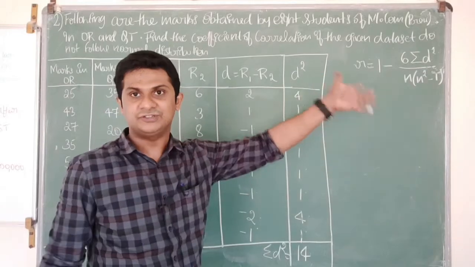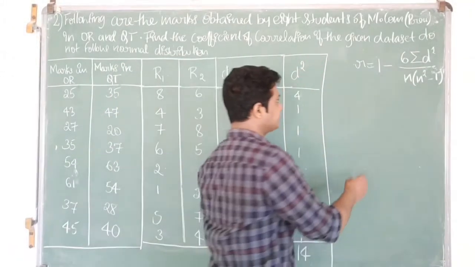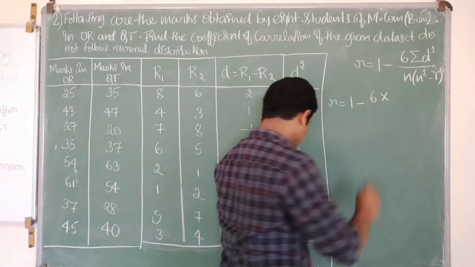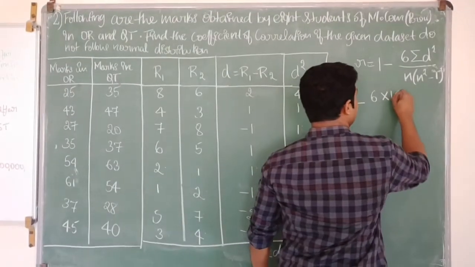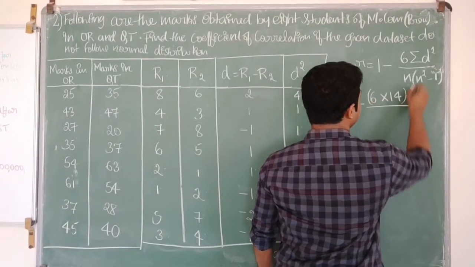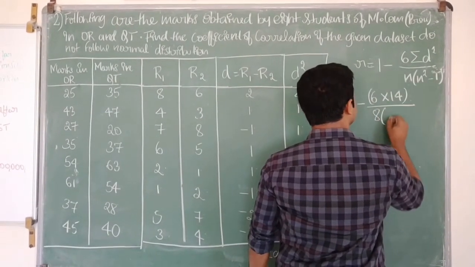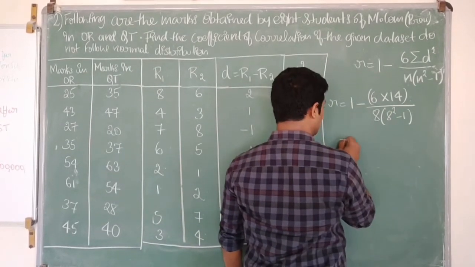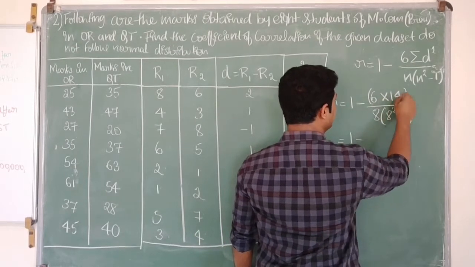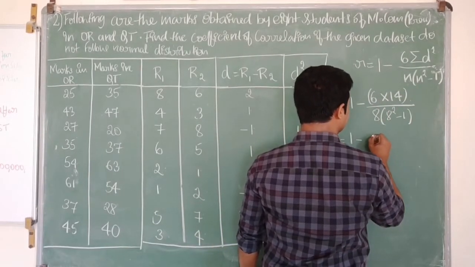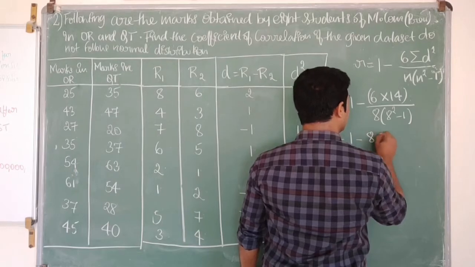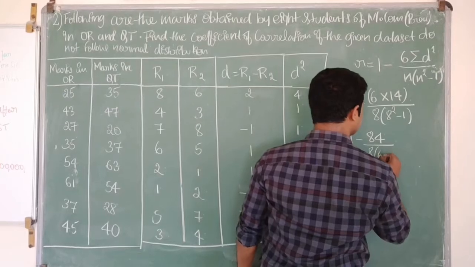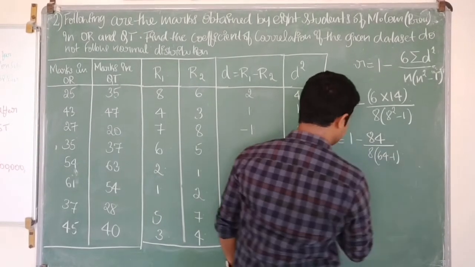Now direct substitution into our rank correlation equation. So R is equal to 1 minus 6 into sigma d square, which is 14, divided by n, n is 8, into 8 square minus 1. So that will be equal to 1 minus 6 into 14, which is 84, divided by 8 into 8 square, which is 64, 64 minus 1 that will be 63.